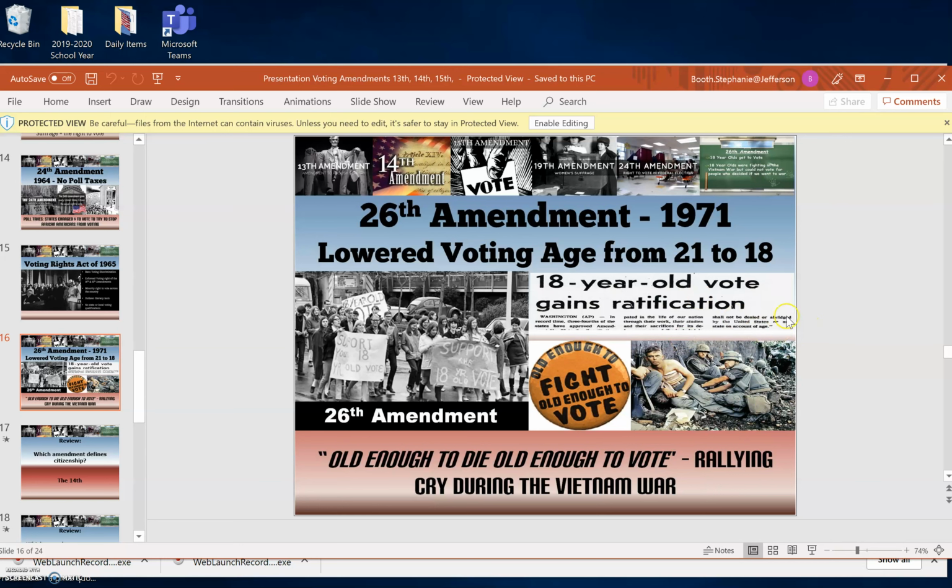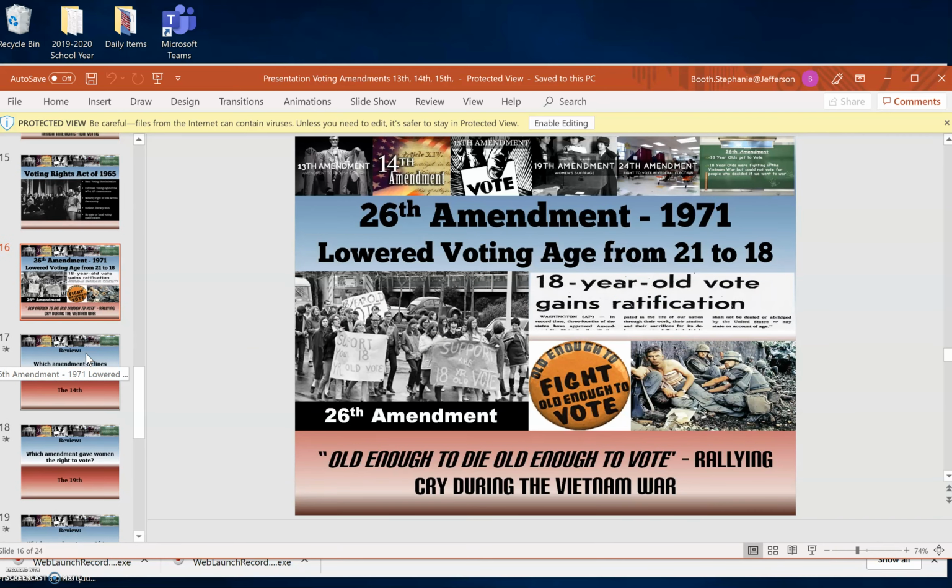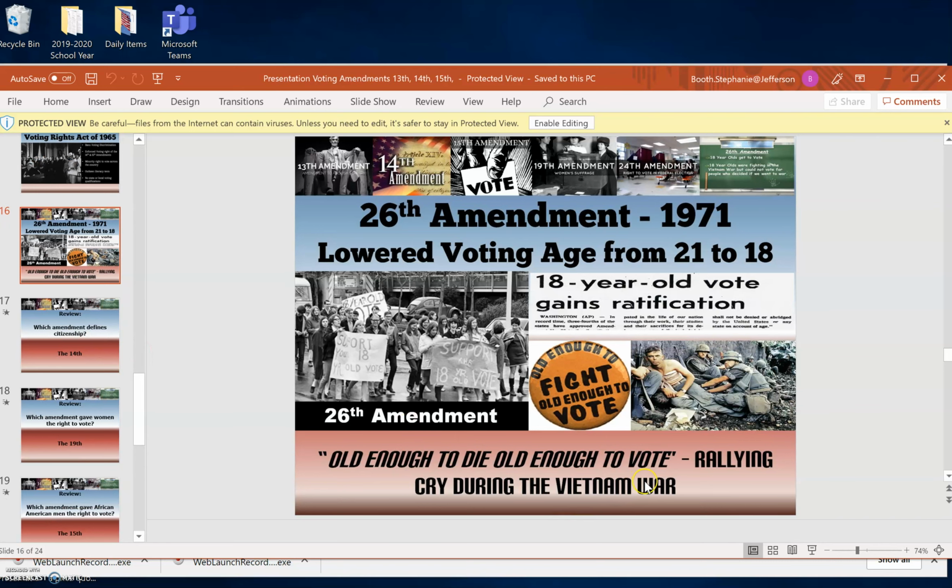They lowered the voting age with the 26th Amendment from 21 to 18. So before Vietnam, you had to be 21 years old to vote. After this 26th Amendment, it lowered the age to now you can vote at 18. So that'd be a good little debate there. Should it have been lowered? Should it not? I mean, do you have the right to die for your country? Should you have a say-so in that?